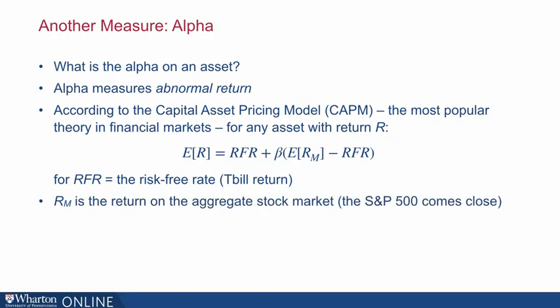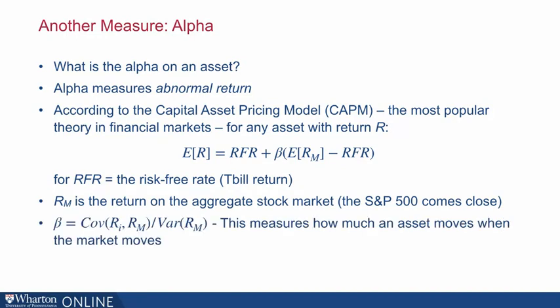The market is the return on the aggregate stock market. We can consider the S&P 500. And the beta is the covariance of the market with R divided by the variance of the market. In short, the beta measures how much an asset moves when the market moves.